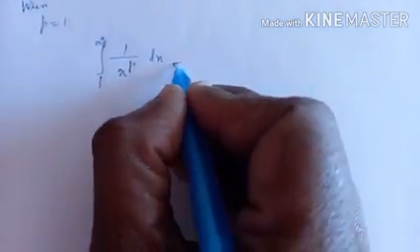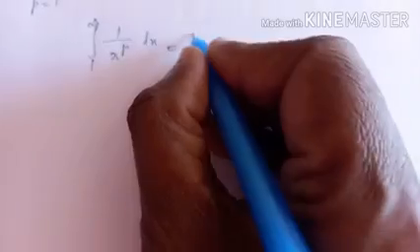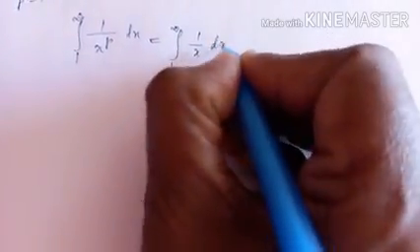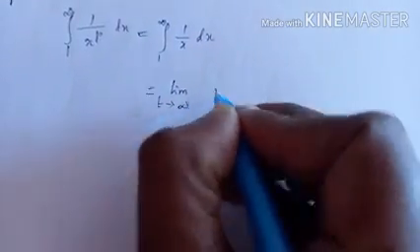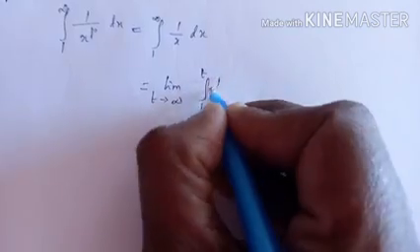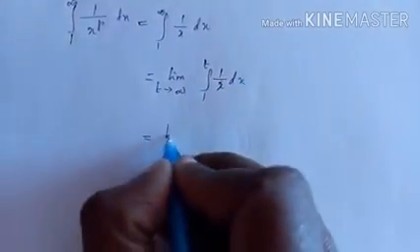So now let us see when p is equal to 1. It is integral 1 to infinity, 1 by x to the power p dx. When p is 1, we have integral 1 to infinity of 1 by x dx, which is limit t tends to infinity, integral 1 to t, 1 by x dx.